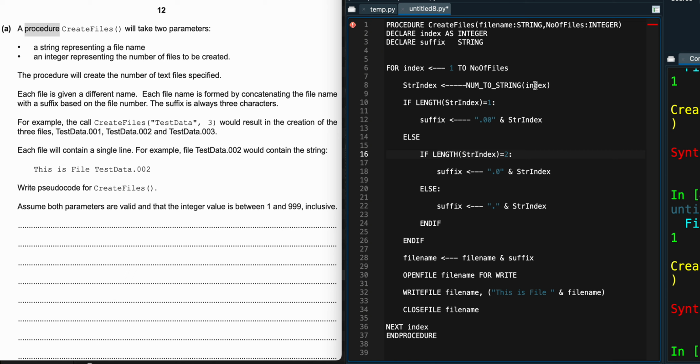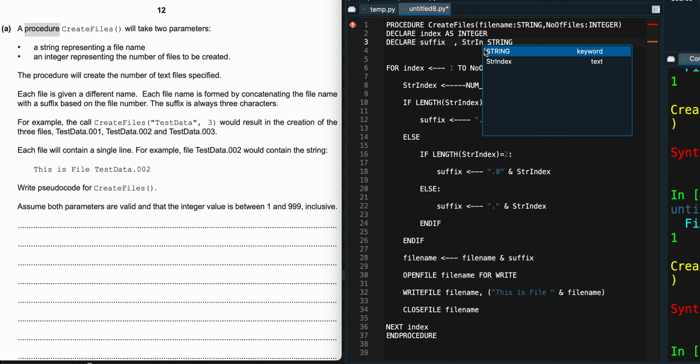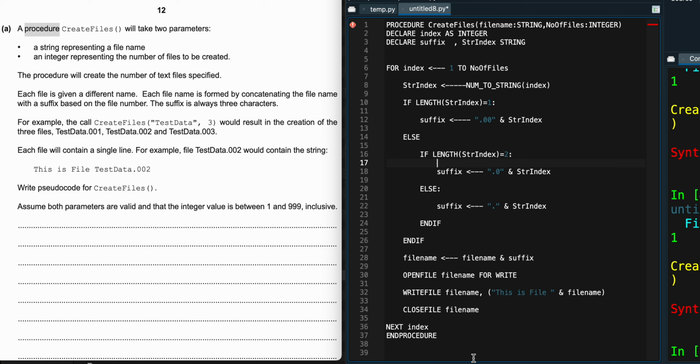This part is still okay because we want to change this index into a string. So I'll go ahead and actually put this part now to say string index, because we cannot say declare index as an integer then give it a value that is not an integer. That's going to be throwing an error. So yeah, that's basically what we had to be doing as far as this code is concerned.